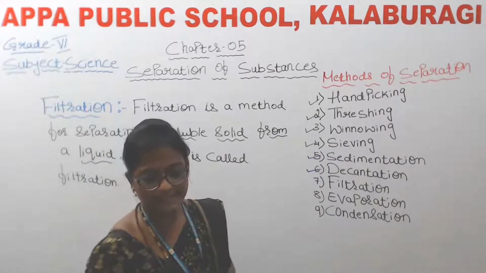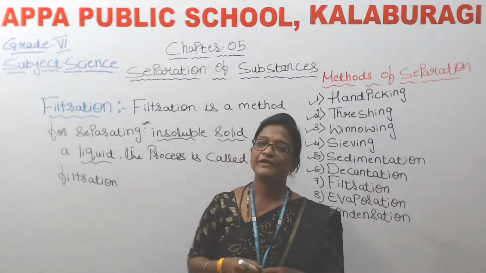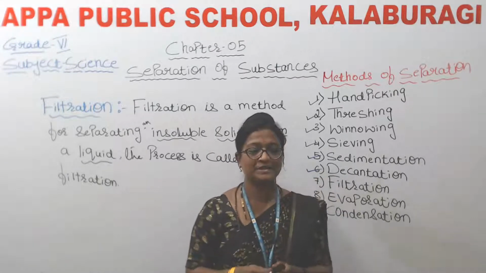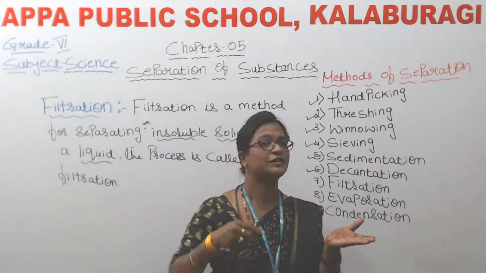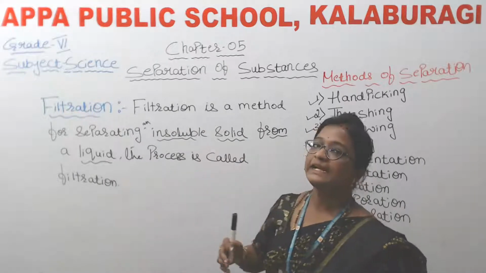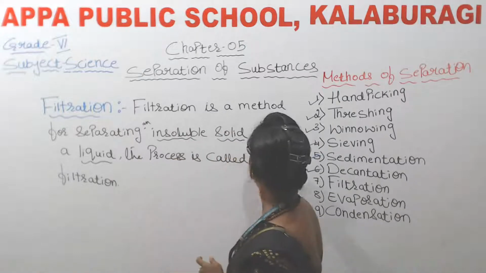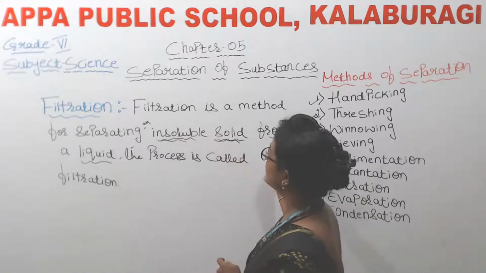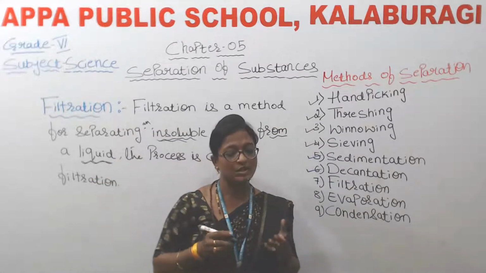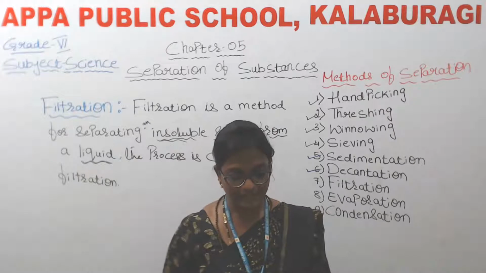Okay, so for this, the best example is separating tea leaves from liquid, which we have explained in which method? Yes, children? In the separation method, isn't it? So where we have separated solid from liquid. So here tea leaves are the insoluble solid, and the liquid is tea, isn't it? So here separating the insoluble solid from liquid, this process is known as filtration.